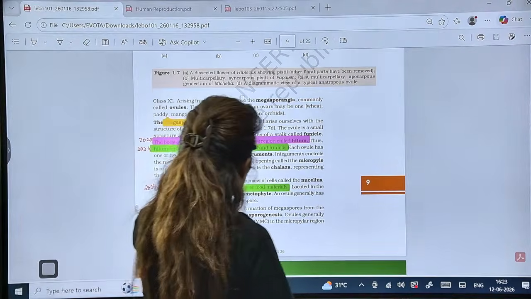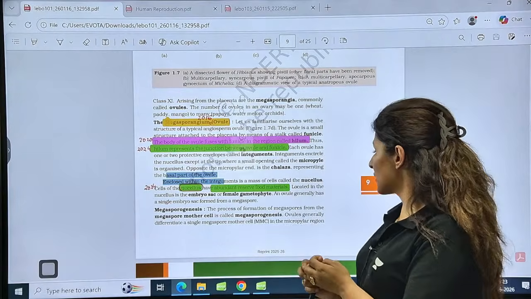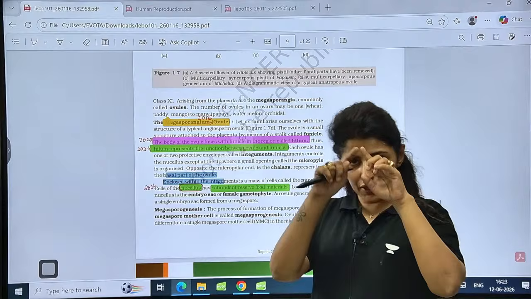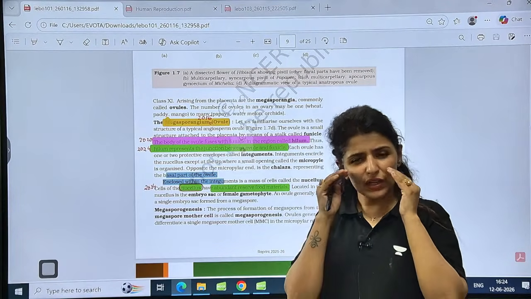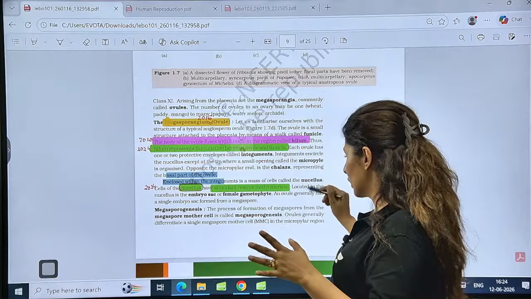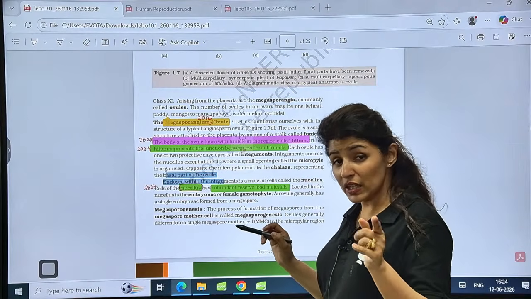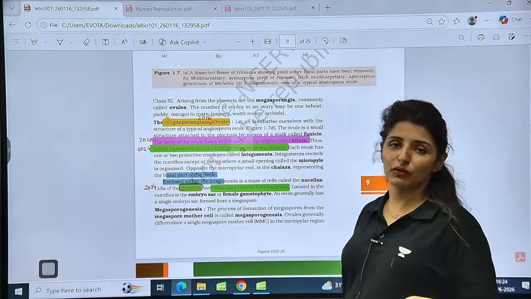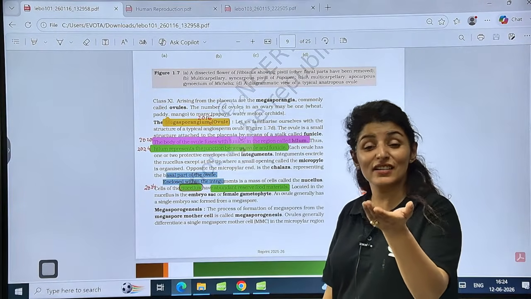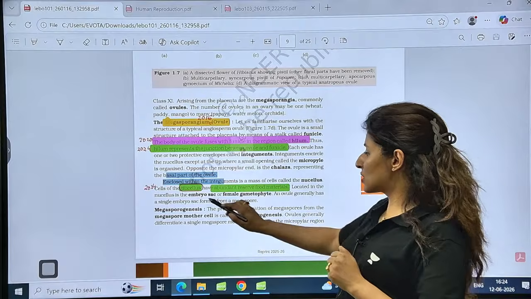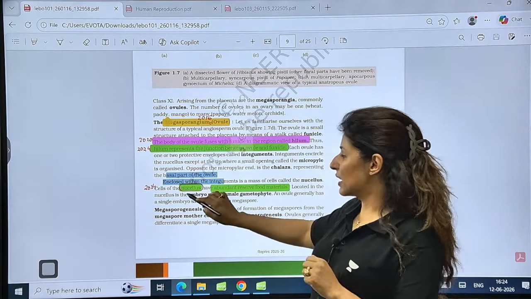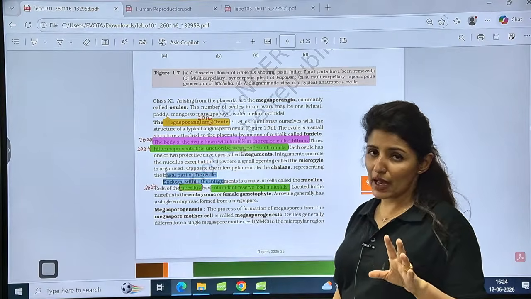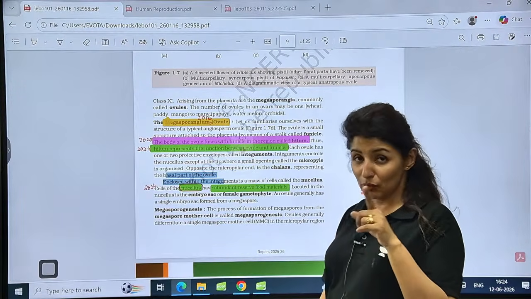So enclosed within the integuments is a mass of cells known as nucellus. What is the ploidy of nucellus here? The ploidy of the ovule, the integuments or nucellus or any cell till now is 2n. Nucellus, what is the ploidy of each and every nucellar cell? 2n. Please note down these things, right? Cells of nucellus have abundant reserve food material. What does this indicate? That it is going to be a nutritive tissue itself. Located in the nucellus is the embryo sac, which will form later on, right? An ovule generally has a single embryo sac. If there is more than one, then it will lead to polyembryony as well.